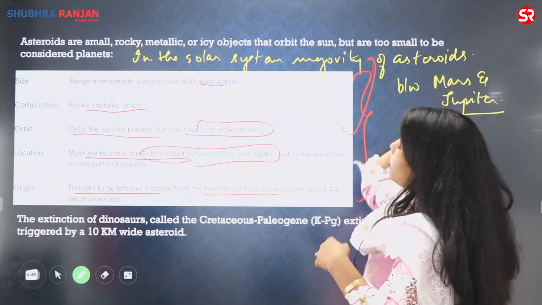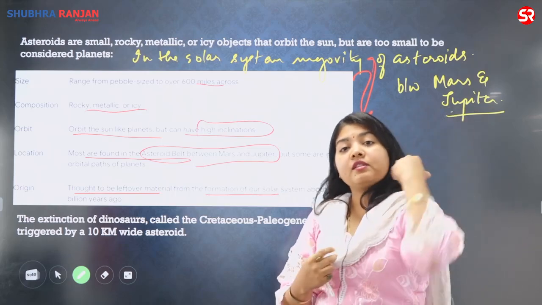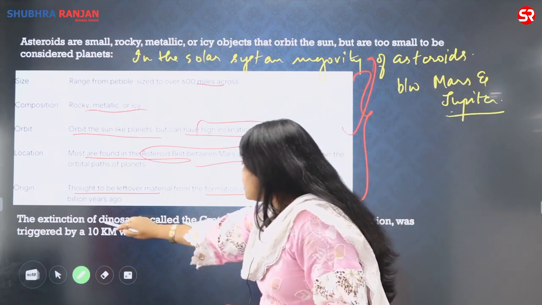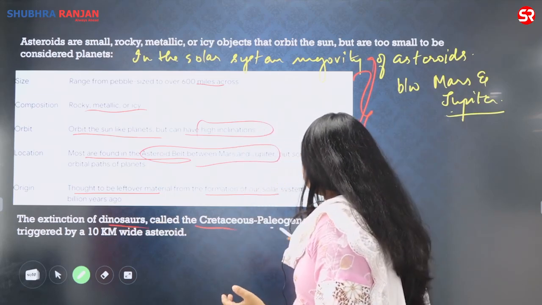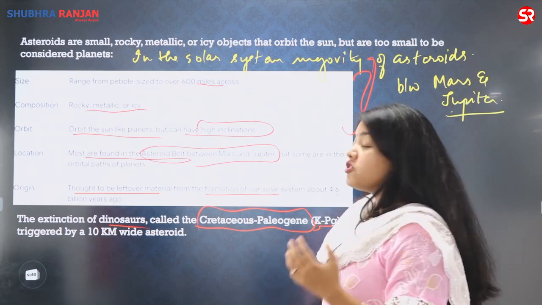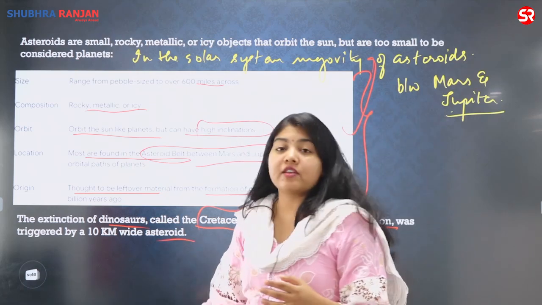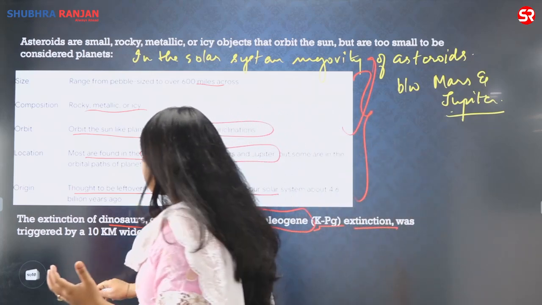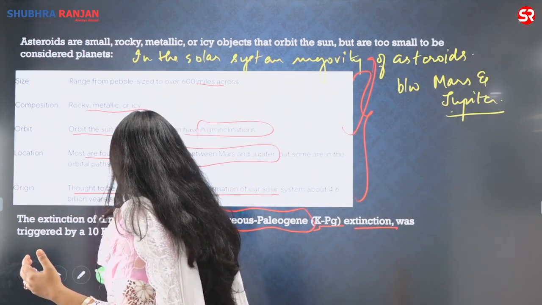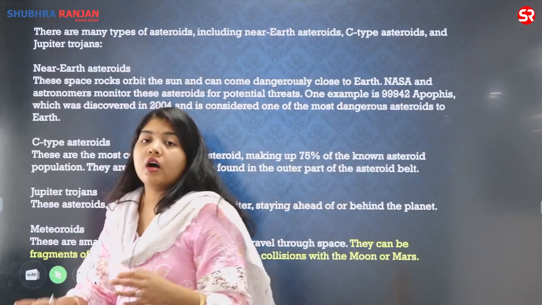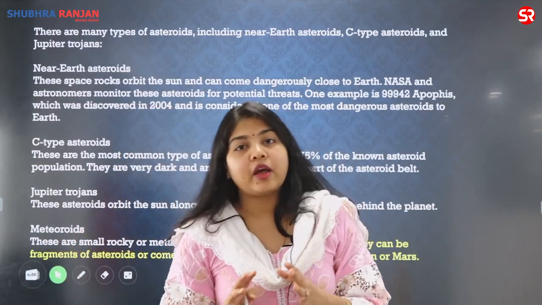Now, when they ask how serious the threat is, you can start the body of your answer by saying that the extinction of dinosaurs, called the Cretaceous-Paleogene or the KPG extinction, was triggered by a 10-kilometer wide asteroid. So you can say that yes, asteroid collision is very serious, and in the past it has resulted in the extinction of the dinosaurs and also a lot of species and biodiversity.